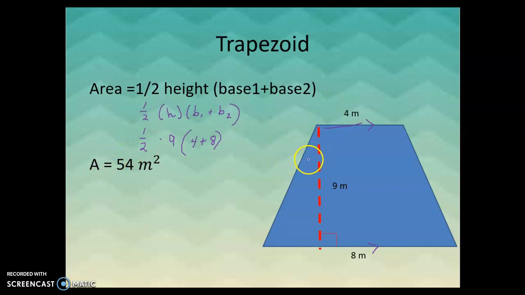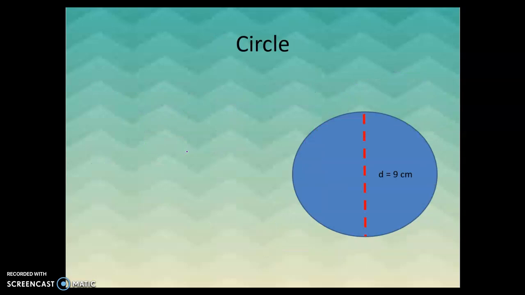Like a parallelogram, if I were to cut off this triangle, sorry, I can't draw very straight, and move it over here, you can see that it would form a rectangle or a square or whatever. It would form a nice, neat shape. The reason that we cut that in half is because we just need the average of these two bases. If this one's 8 and this one's 4, we just want half of that, and then times 9. So 1/2 the height times the sum of the bases is the area of your trapezoid.